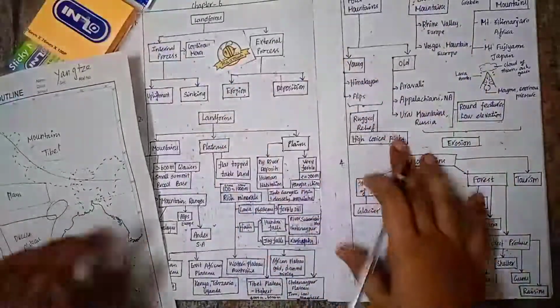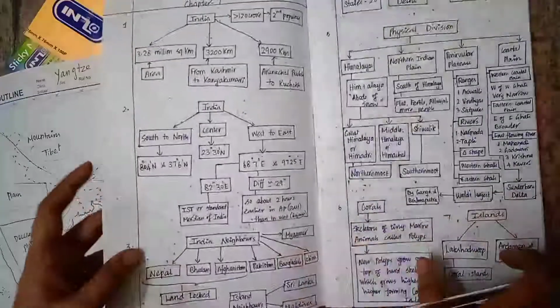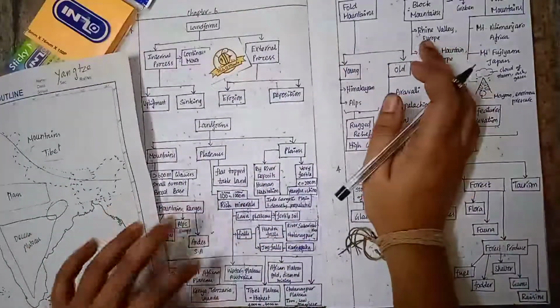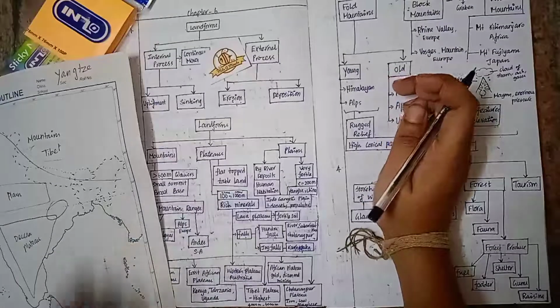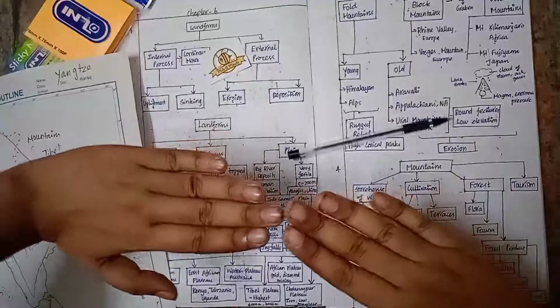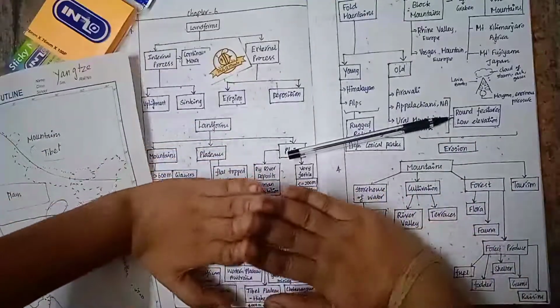And then we have mountains. In mountains, we have fold mountains as well as block mountains. Fold mountains can be divided into two: young fold mountains as well as old fold mountains. Two landmasses come together and they collide and they form a mountain. These are called fold mountains.